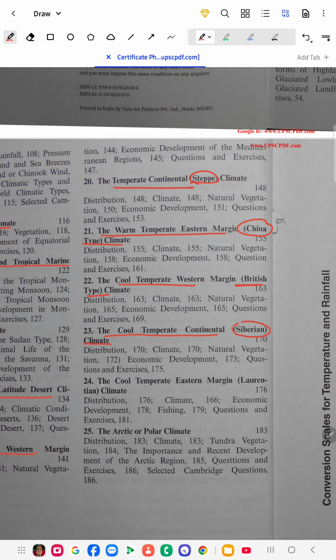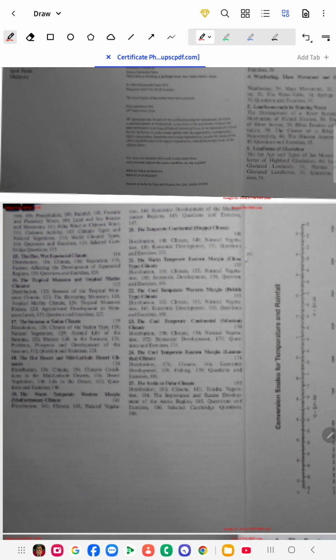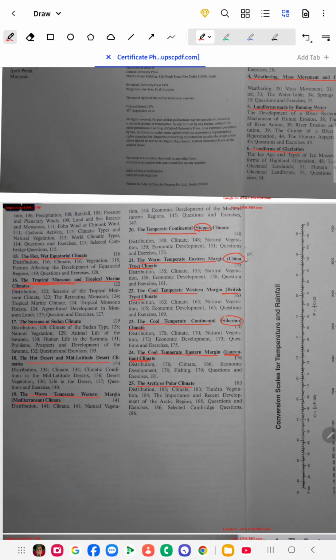Then comes the cool temperate eastern margin, which is also called the Laurentian climate. This also comes in the exam, Mediterranean climate or Laurentian climate. You can see the UPSC previous year questions; there you can find these types of climates. And the final one is the Arctic or polar climate, which prevails generally in the North Pole and the South Pole. So this is all about the total book, G.C. Leong.